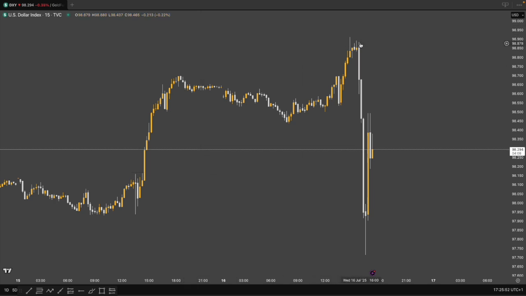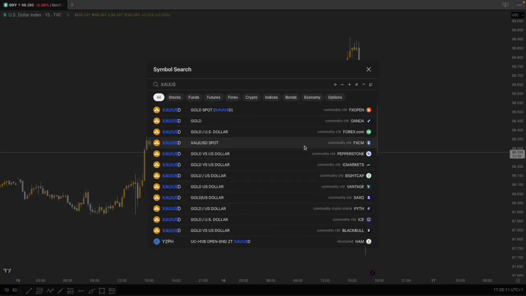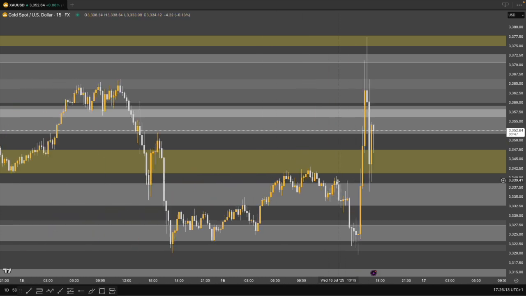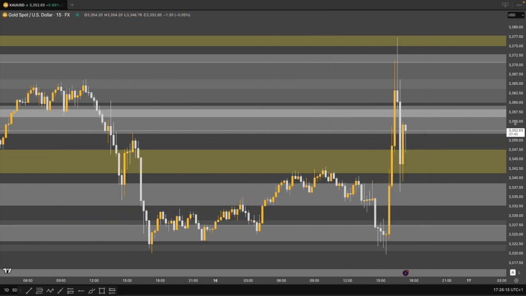And as you can see, it's the complete opposite of what we just saw on gold. The DXY has completely plummeted all the way down to 97.71, indicating that the dollar has completely weakened after that news release, and obviously in turn, like I've spoken about before, the price of gold has increased.